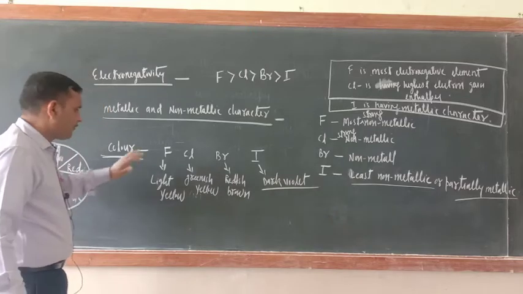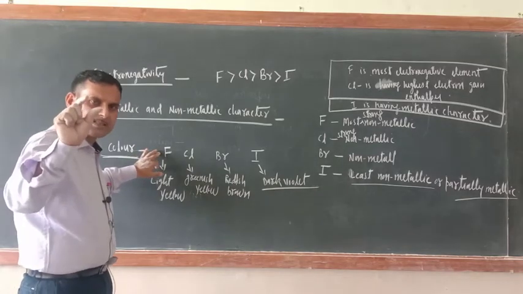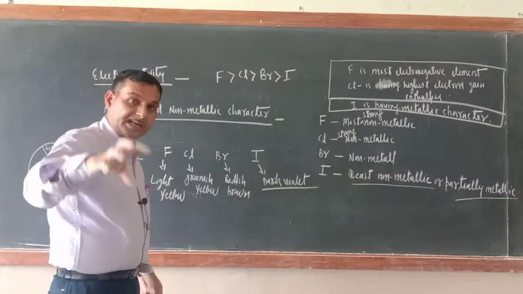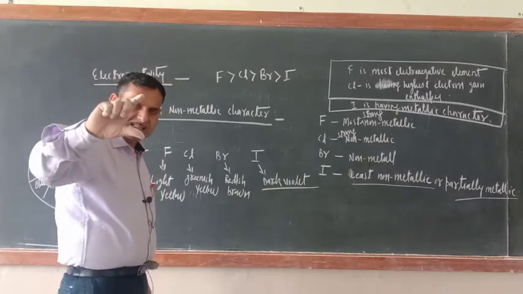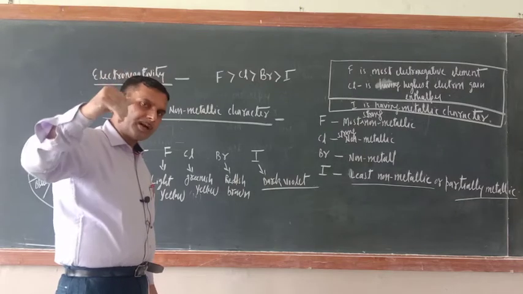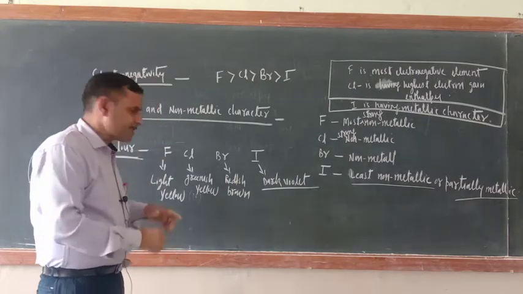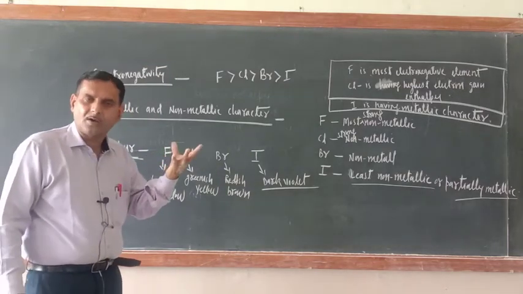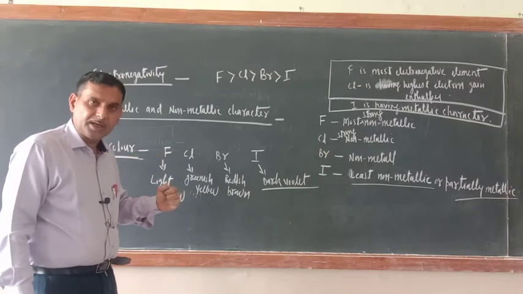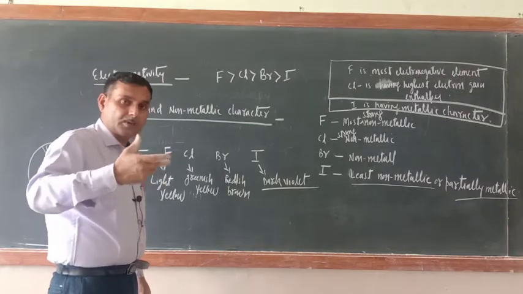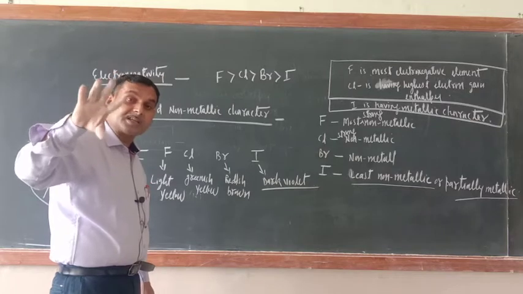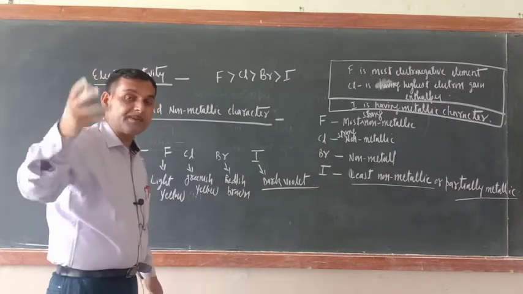Just see. Fluorine among the halogens has the smallest size. It will absorb radiation from the visible spectrum. Visible spectrum means blue to red. Only blue to red radiation it will absorb. Since fluorine's atomic size is small, its outermost electrons are attracted strongly toward the nucleus. So to excite the outermost shell electron to a higher energy level, it requires radiation which has more energy.